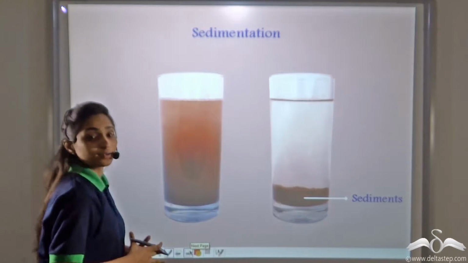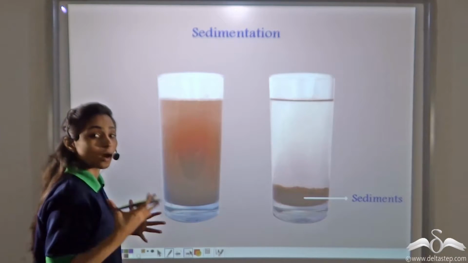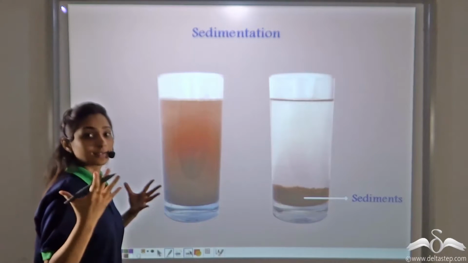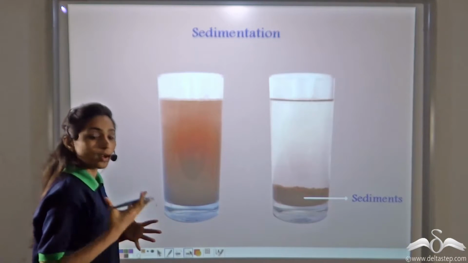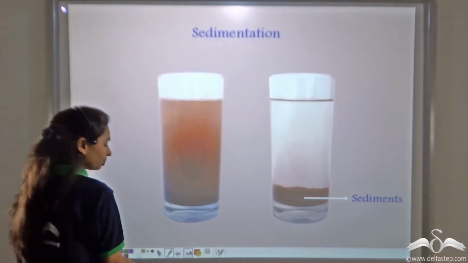In a similar manner, river water is pumped into tanks or big reservoirs and allowed to stand for a few hours. Then all the solid particles that are there in the river water settle down at the bottom and we get clear water at the top.